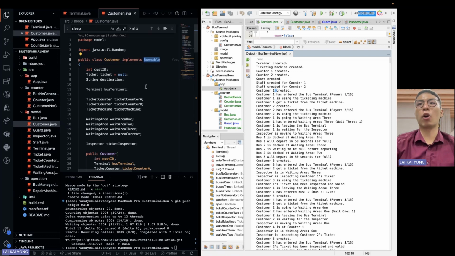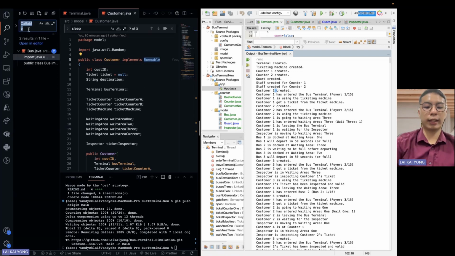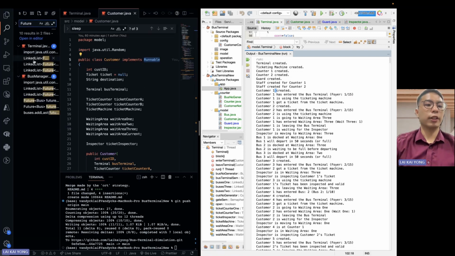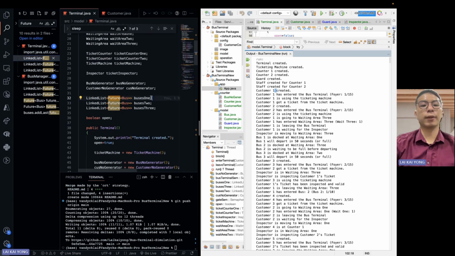Implementing Runnable is more about thread safety. There's one thing called Future as well. This is for thread safety because buses are not created beforehand. What Future does is ensure that all of the buses that are created afterwards will be added to the list and everything will be recorded within the concurrent program.